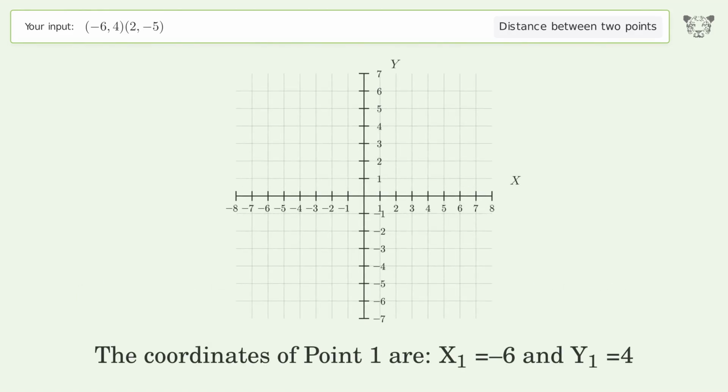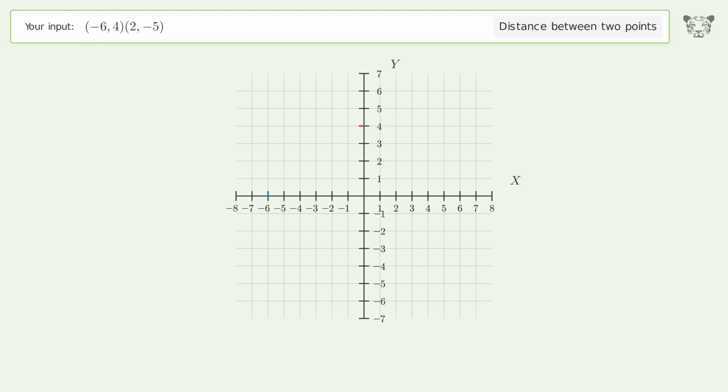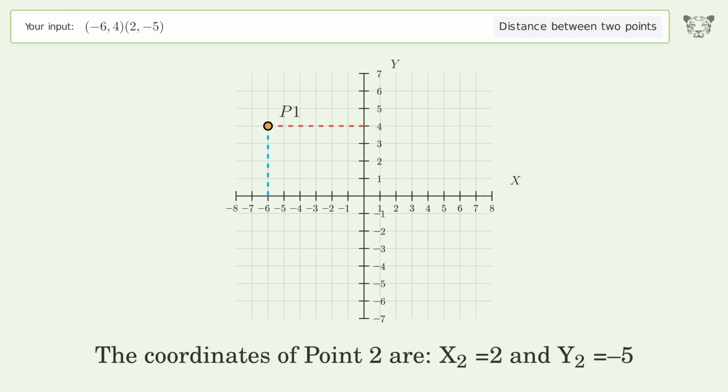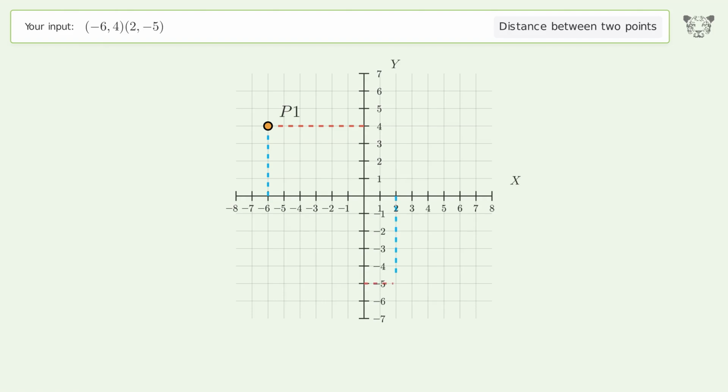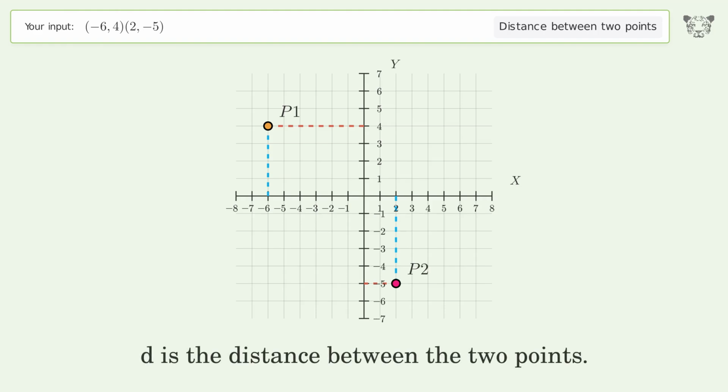The coordinates of point 1 are x1 equals -6 and y1 equals 4. The coordinates of point 2 are x2 equals 2 and y2 equals -5. D is the distance between the 2 points.